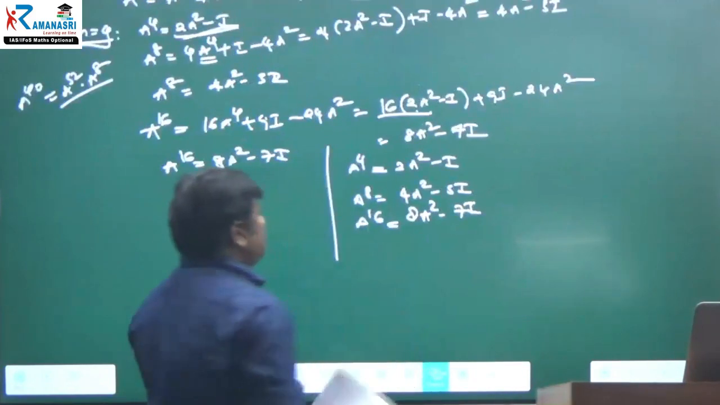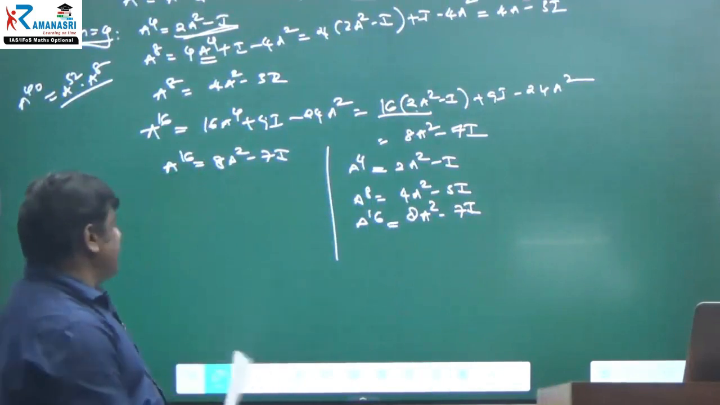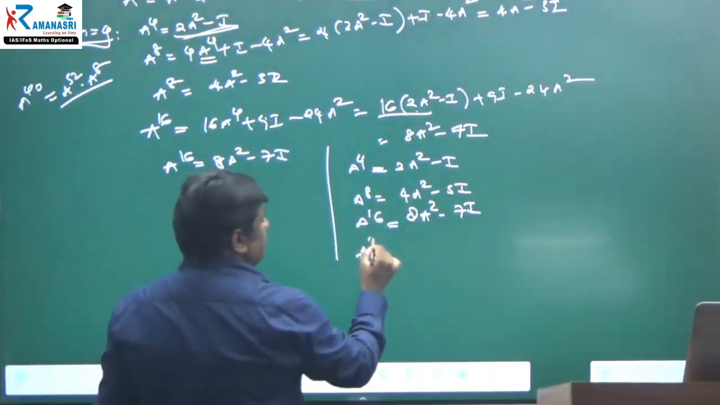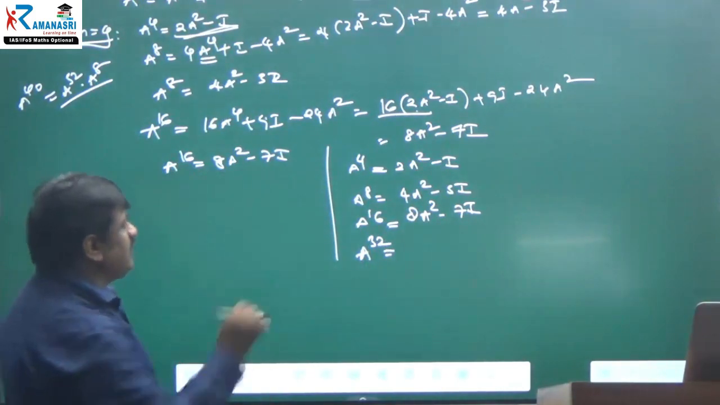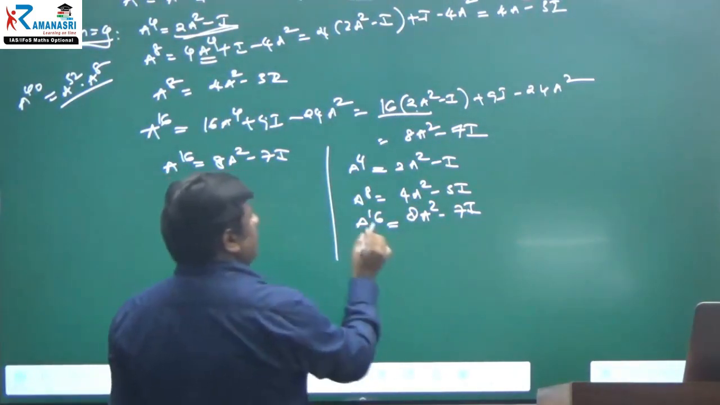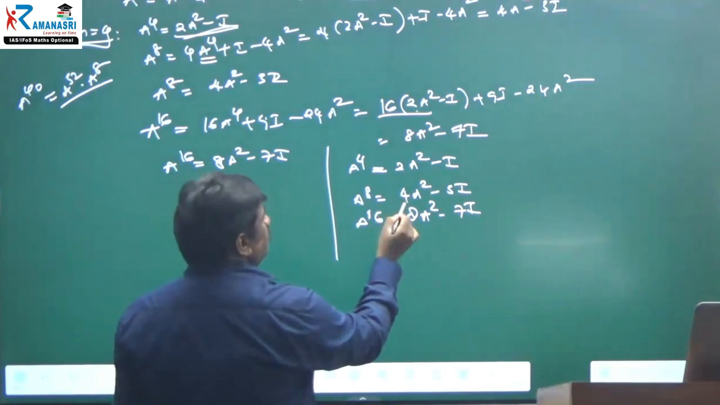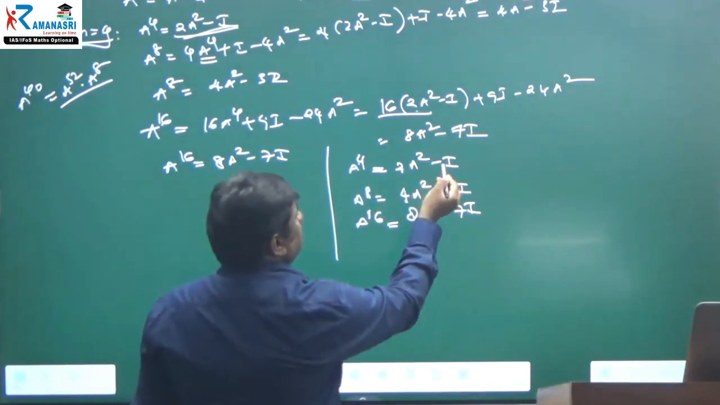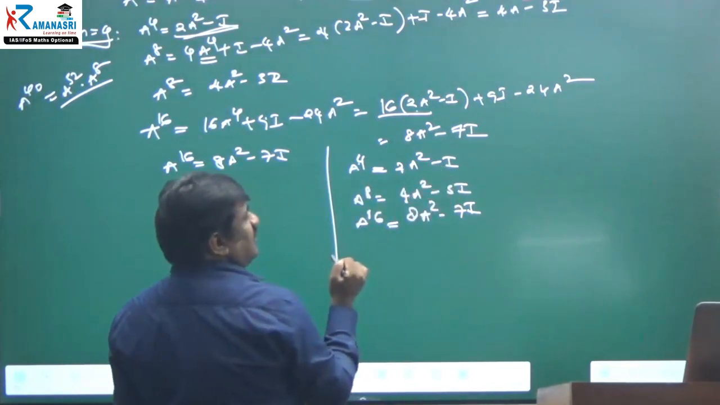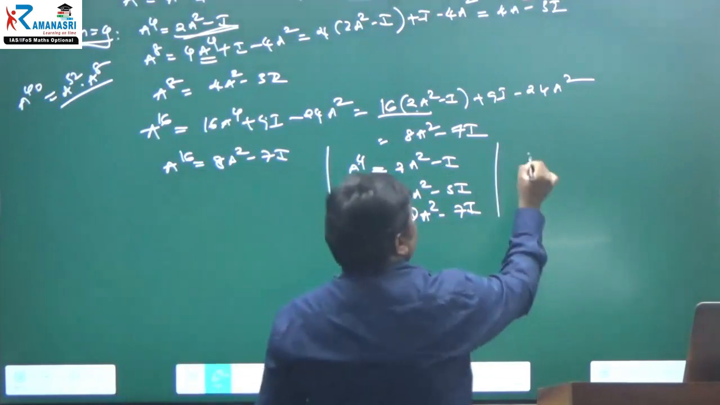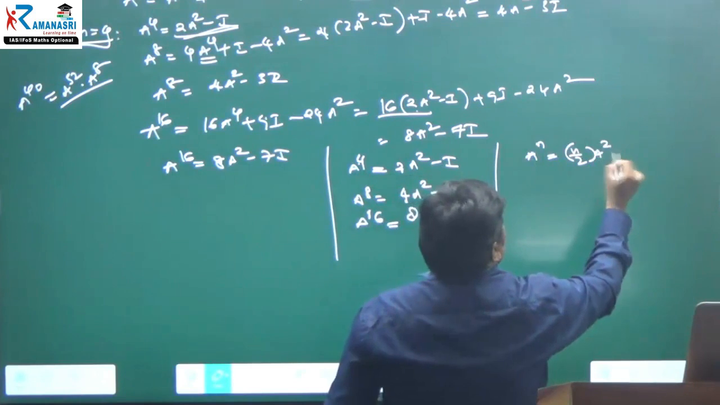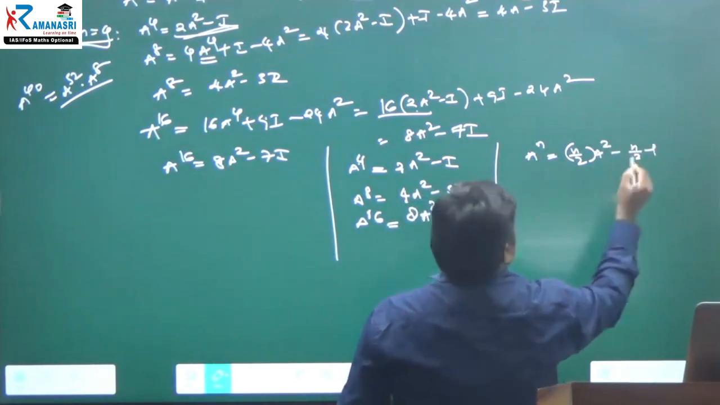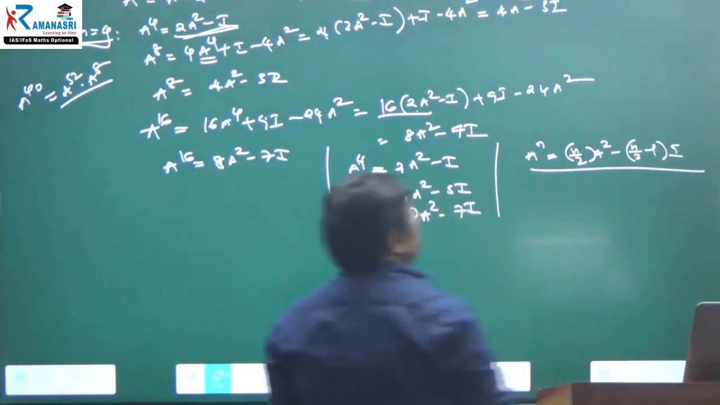Now, by observing, you can say what A power 32 will be without any simplification, or what A power 40 will be. Nothing but 16. See, 8 by 2, 4 by 2, and after that n minus 1. Are you understanding? What is the formula here? A power n is equal to n by 2 into A square minus (n by 2 minus 1) into I. This is only you will get.